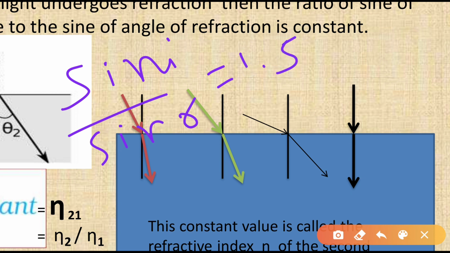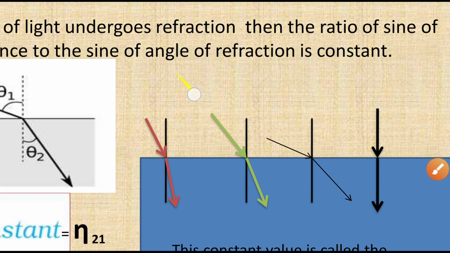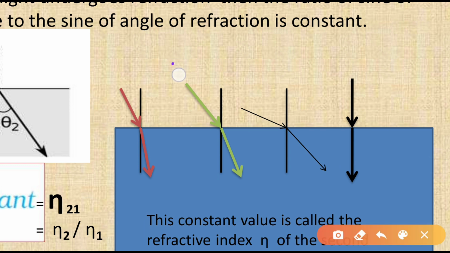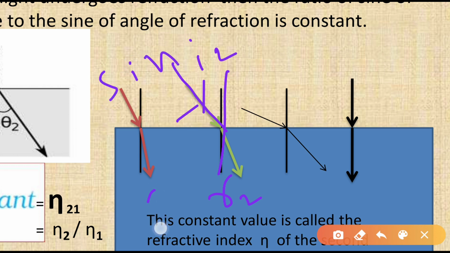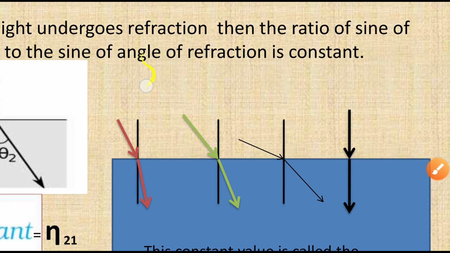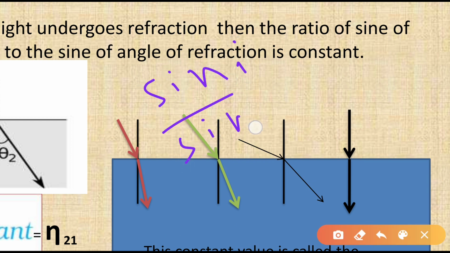Now we are changing the angle, keeping the same pair of media, that is air and glass. We are not changing the pair of media. In the same medium we send another ray with a different angle. Here the angle of incidence is I2 and the angle of refraction is R2. Again we apply the sine function, sine I and sine R, and take the ratio, and we get again the same ratio, 1.5.